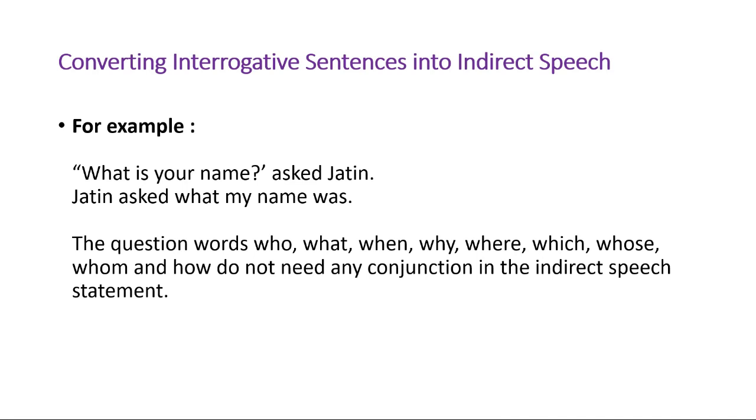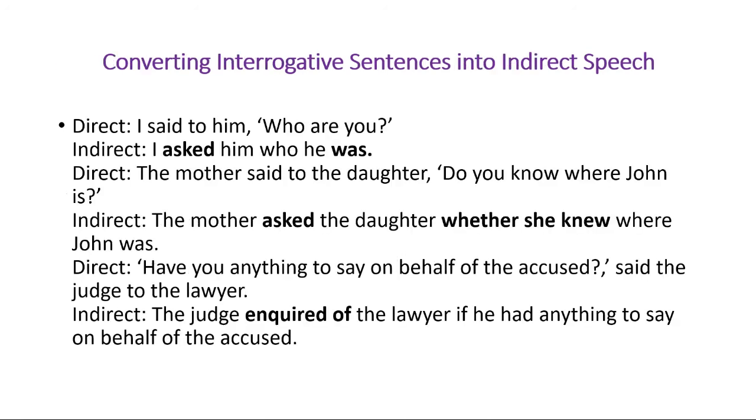We changed the tense because the sentence was in past form, so we have to use was here. The question words who, what, when, why, where, which, whose, whom, and how do not need any conjunction in the indirect speech statement. That way we do not need to use that. We have some more examples. I said to him, who are you? I asked him who he was. The mother said to the daughter, do you know where John is? The mother asked the daughter whether she knew where John was.